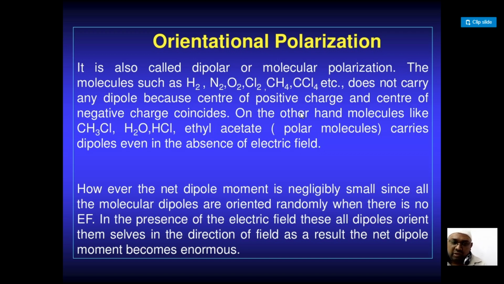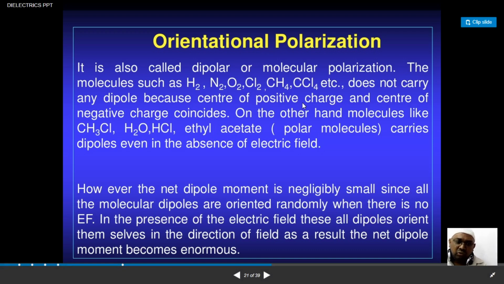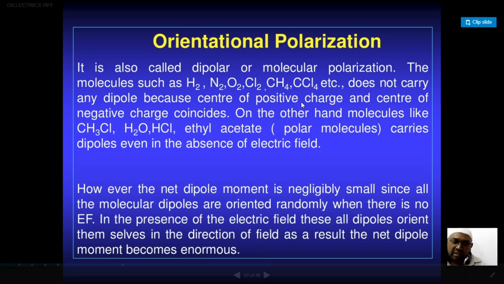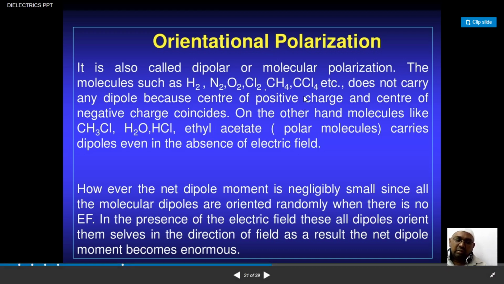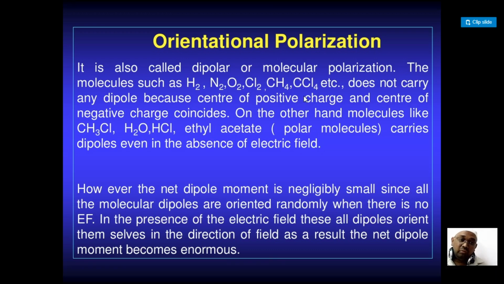Here the net dipole is very small compared with the individual molecular dipoles. H2, N2 means we are talking about hydrogen and nitrogen molecules. The polarization occurring in these molecules is the orientation polarization, and here we talk about polar molecules and non-polar molecules.